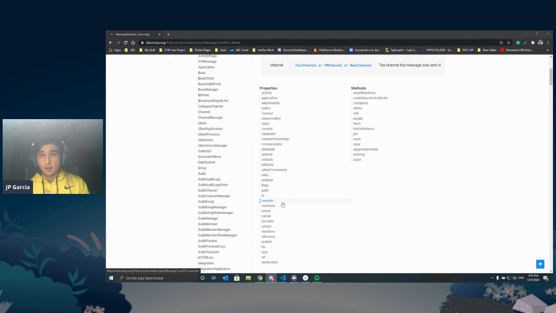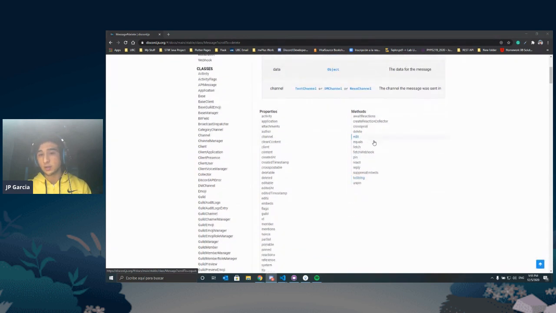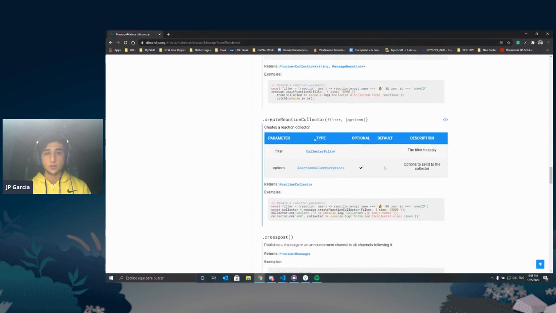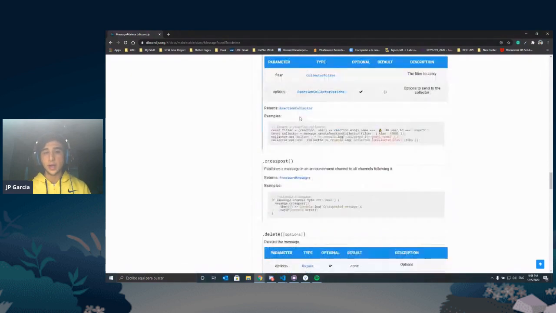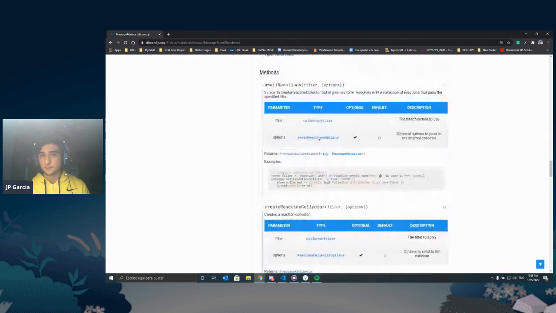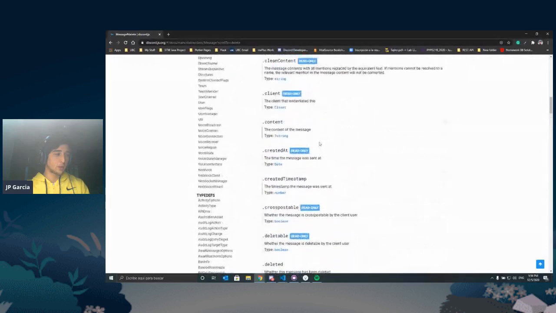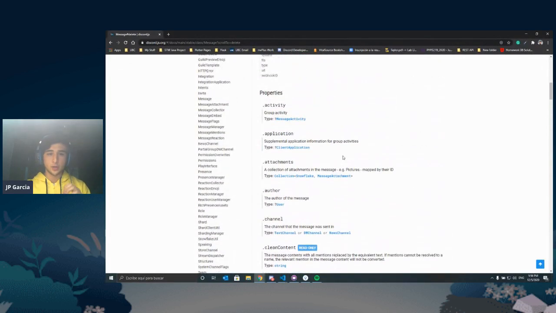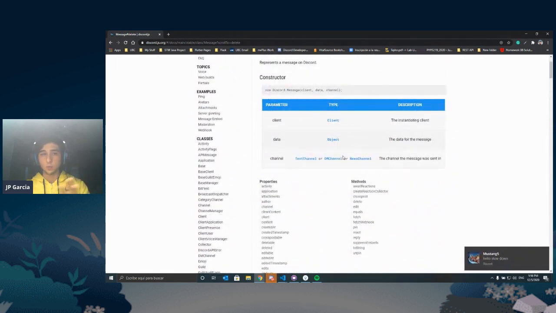Then we have the methods. Methods are all of the functions that we can do with that object. For example, with this message, what we can do is delete it by saying message dot delete. It would delete that message, right? It's one of the methods of that class. We can also create a reaction collector, we can await reactions, we can edit, we can check equals. There's a lot of things. Don't feel overwhelmed, right? We are going to go one step at a time, so that you understand what it is one at a time.